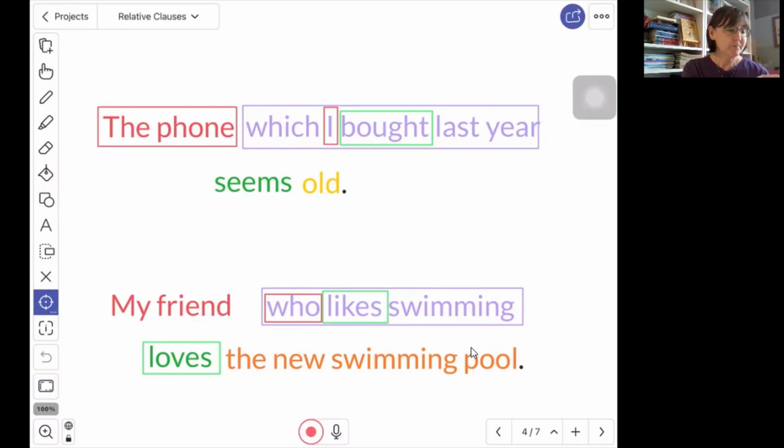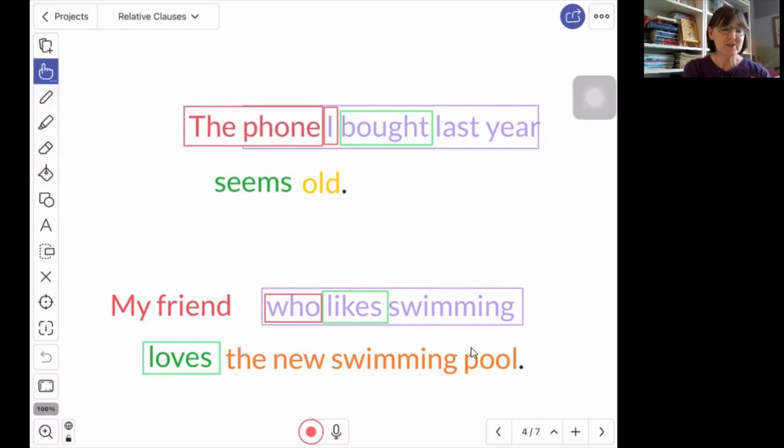For example, this relative pronoun which is taking the place of phone. It's telling us about the phone. So if we took this word, the phone, and replaced which, put it right in front of the verb, would that make sense? The phone bought last year.